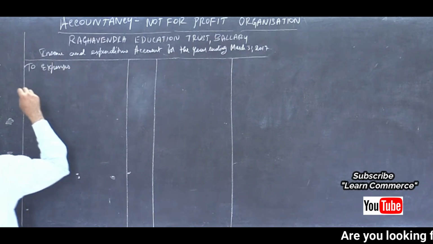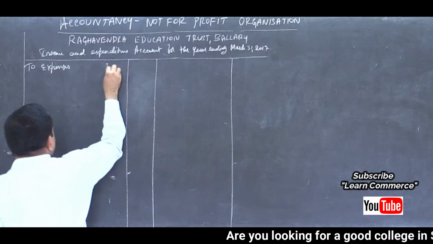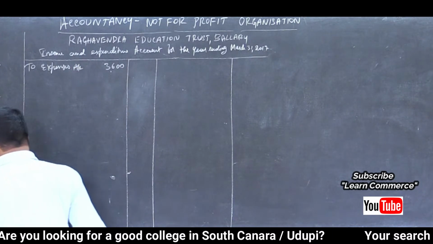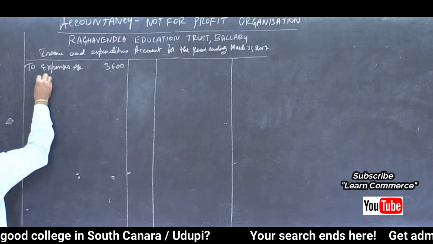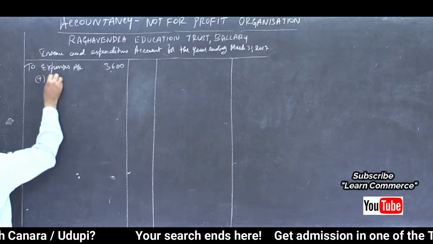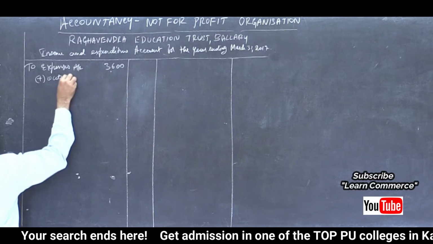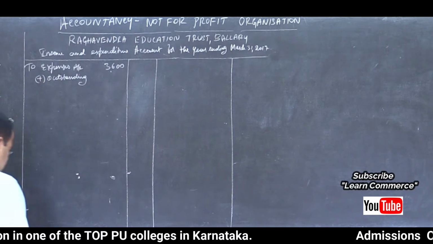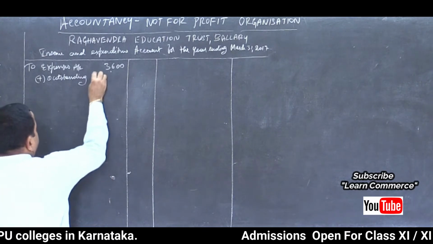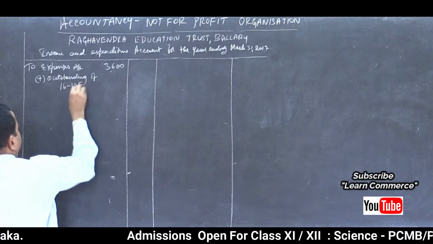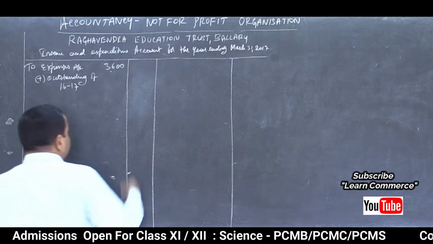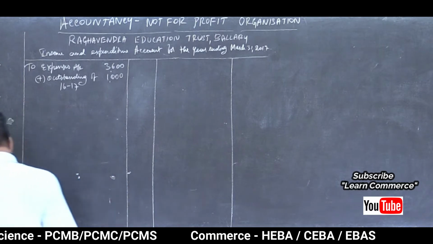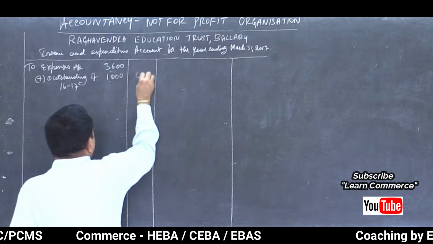Take current year's figure 3600, add outstanding in the inner column, there is an adjustment, outstanding of 1000. Write the total in outer column, 4600.